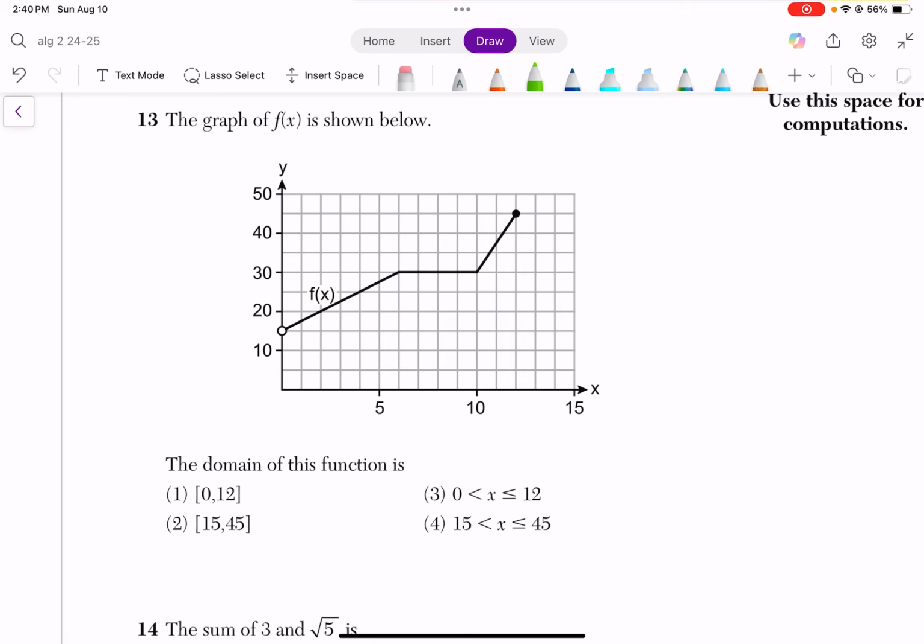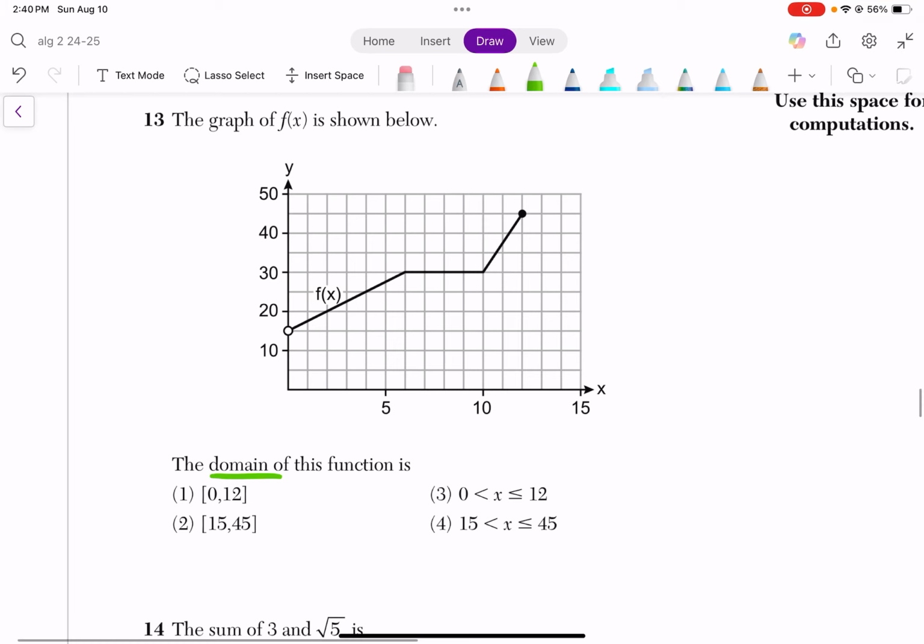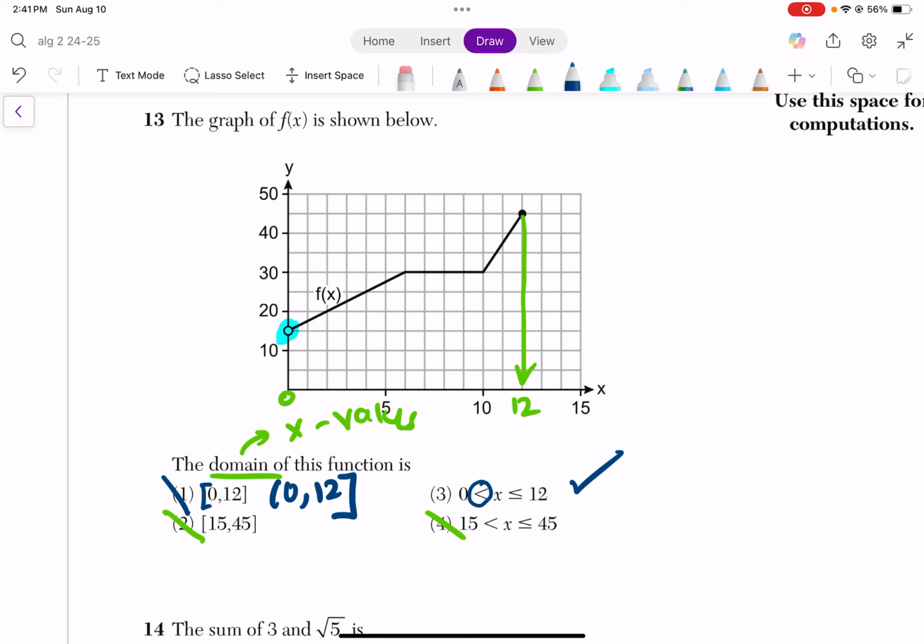13, again, it's asking for the domain. Domain is the possible x values. So it starts at 0, and then it ends at 12. So it's definitely not these ones. Now the question is, this is an open circle. So that means it doesn't include 0. So this would be wrong because the square brackets mean it includes 0. This works because this sign means that it doesn't include, right? So if this was correct, it would have to look like this because it doesn't include 0. It's an open circle.